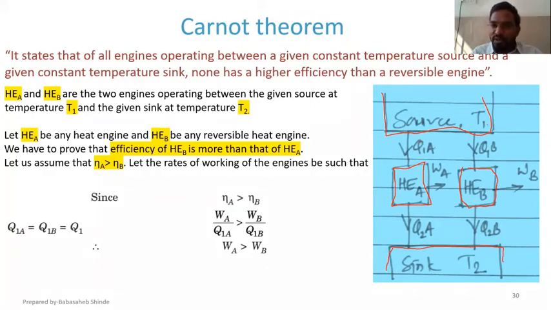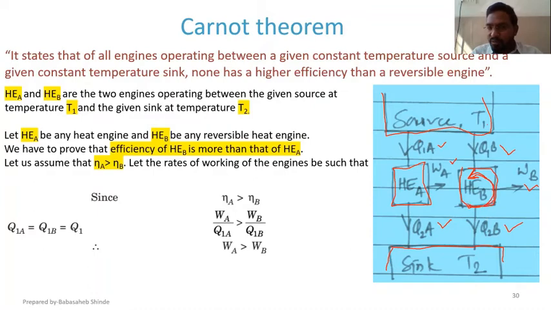HEA takes heat Q1A, produces work WA, and rejects heat Q2A. HEB takes heat Q1B, produces work WB, and rejects heat Q2B, right? Now, out of HEA and HEB, HEB is a reversible engine.